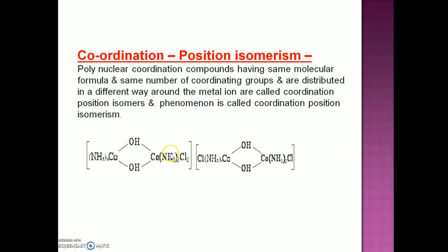Here one chlorine is exchanged between the two metals, giving [Cl(NH3)3Co(OH)2Co(NH3)3Cl]. Coordination position isomerism occurs in polynuclear compounds having the same molecular formula and the same number of coordinating groups that are distributed in a different way around the metal ions.